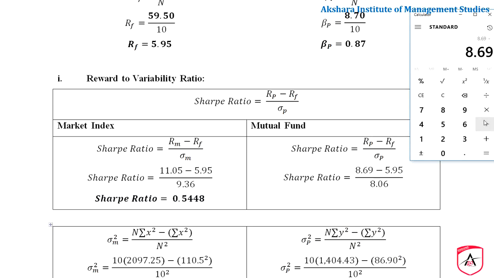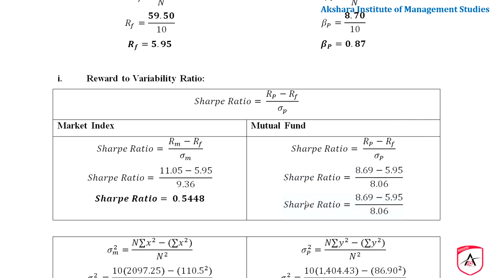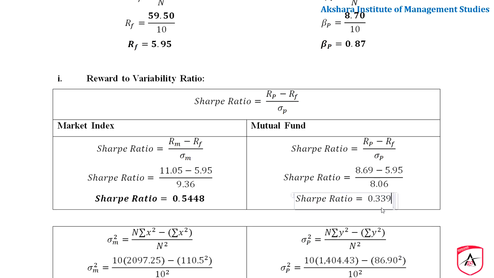Similarly, we have to calculate for this: 8.69 minus 5.95 equals 2.74, divided by 8.06, equals 0.3399.